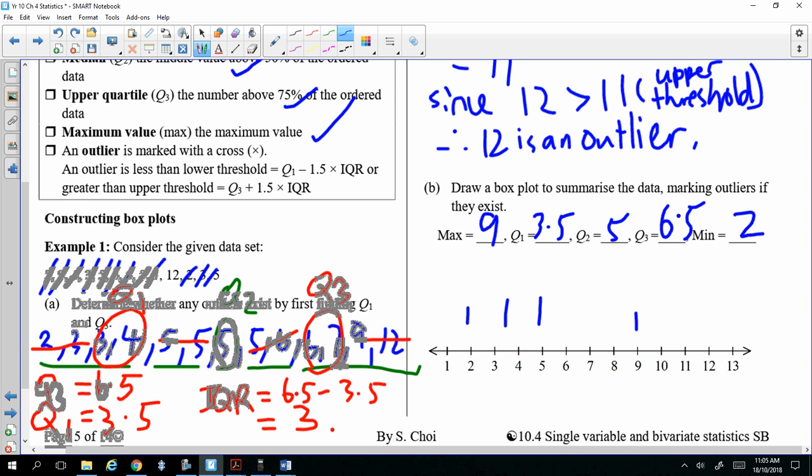And then what happened with the 12? 12 is an outlier. We put a cross. That's an outlier. Okay, get the idea? And then that's the maximum. All right, got it? Okay, so hopefully it's all pretty easy.